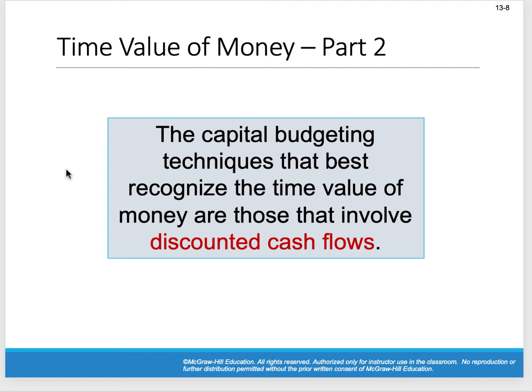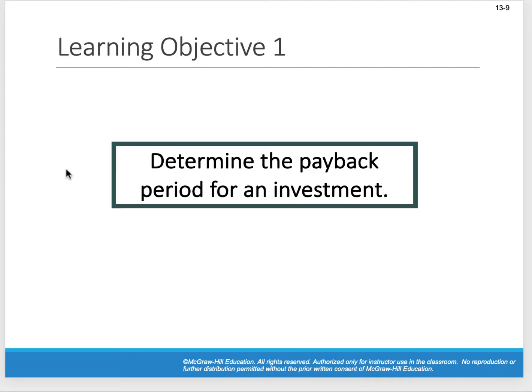$1,000,004. I'm going to get it 2 years from now. Okay, that's great. But how much is that $1,000,004 2 years from now? How much is it worth today? Okay, that's what we're doing. We're discounting that cash flow.